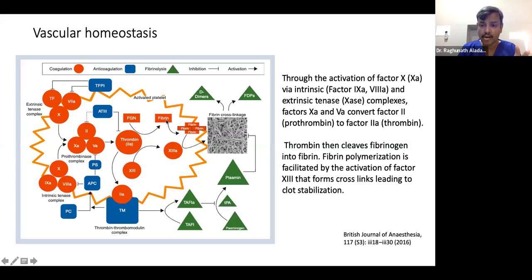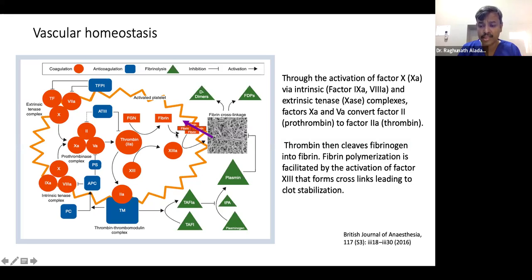This fibrin goes into polymerization, which is facilitated by activated factor 13. That is how fibrin cross-linkage forms, the clot forms, and clot stabilization happens. So basically, we are discussing fibrinogen, the most important factor for hemostasis, which is converted into fibrin.